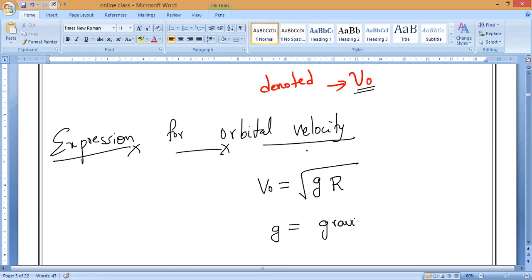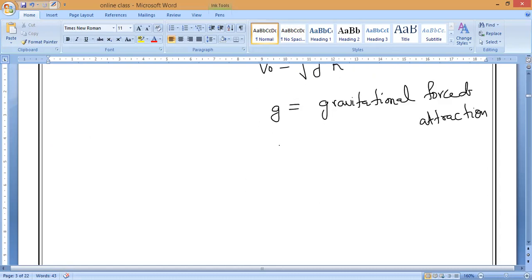Gravitational force of attraction. And R means the radius of the planet.